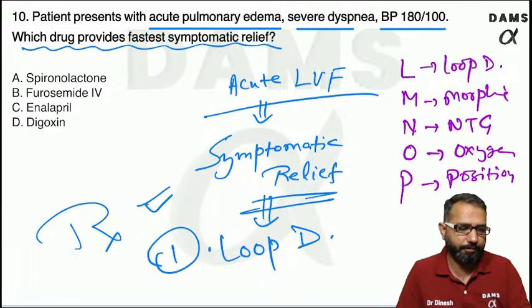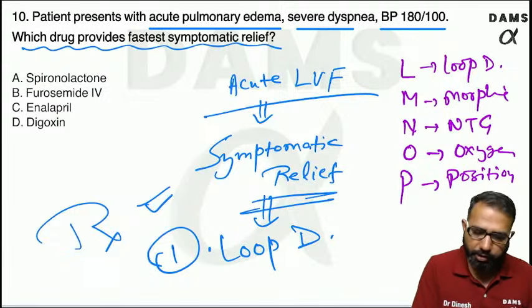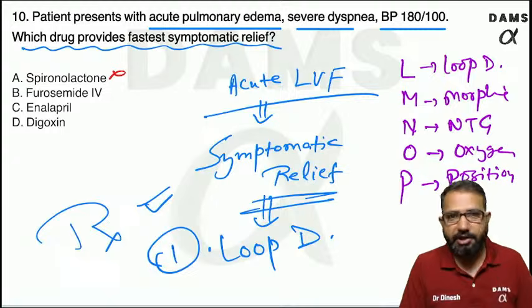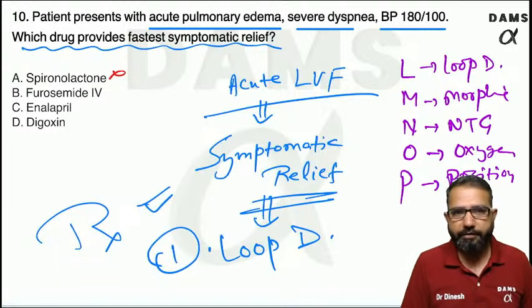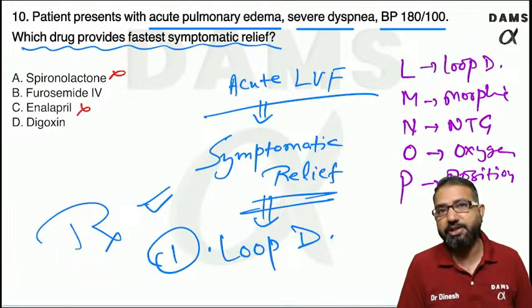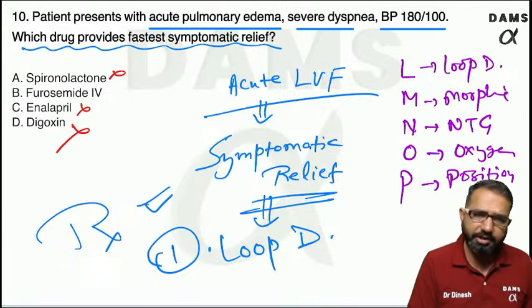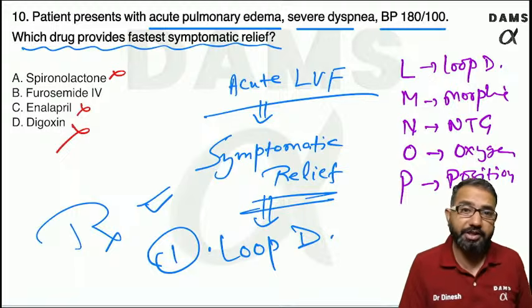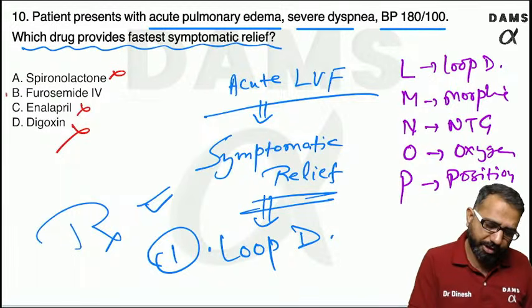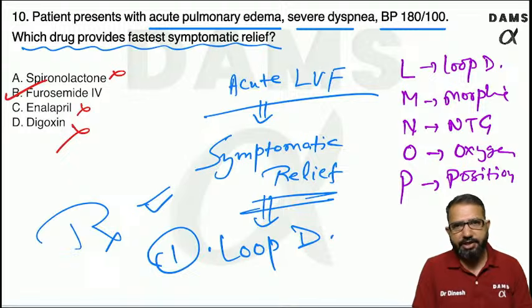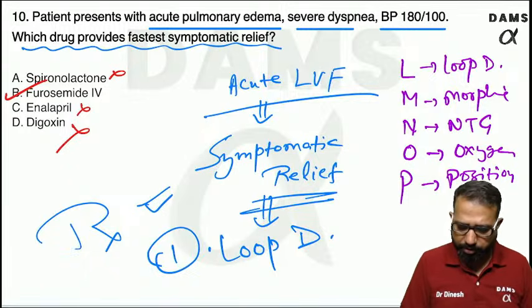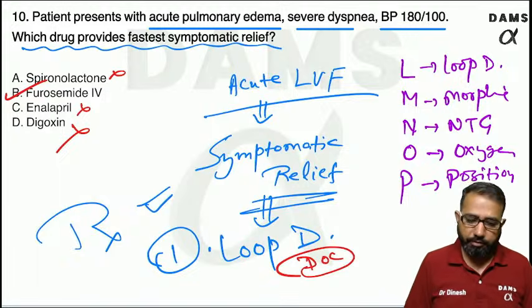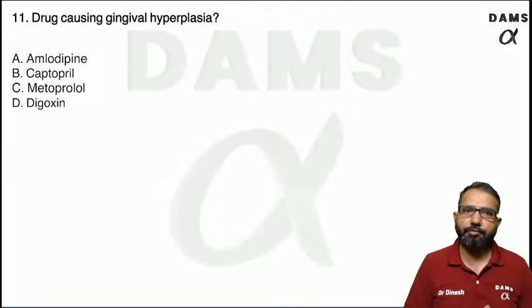So what is the best option? Yes, so you can see spironolactone is the drug for chronic heart failure. That is a potassium sparing diuretic. It decreases the remodeling process, can be used in chronic heart failure. Enalapril is also for decreasing the remodeling in chronic heart failure. Digoxin can be used for symptomatic relief, but it is mainly for controlling the rate and to increase the pumping. But furosemide is the drug which decreases the load, it decreases the edema, and it's the drug of choice for pulmonary edema. Very good drug, loop, Lasix, furosemide.